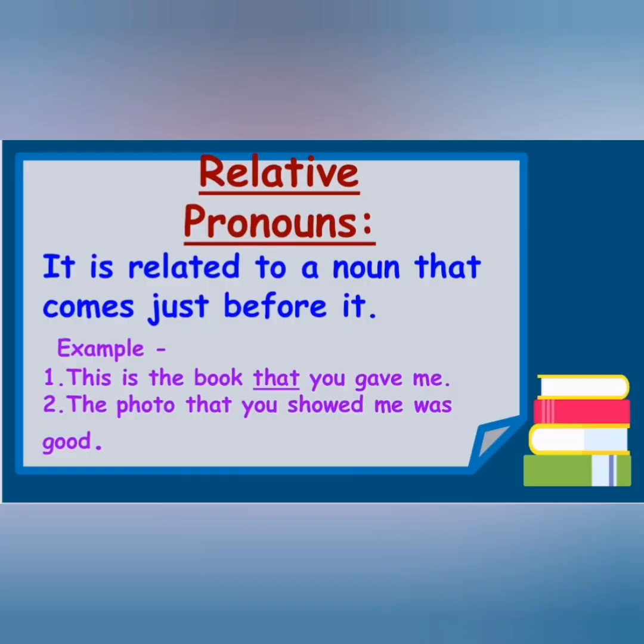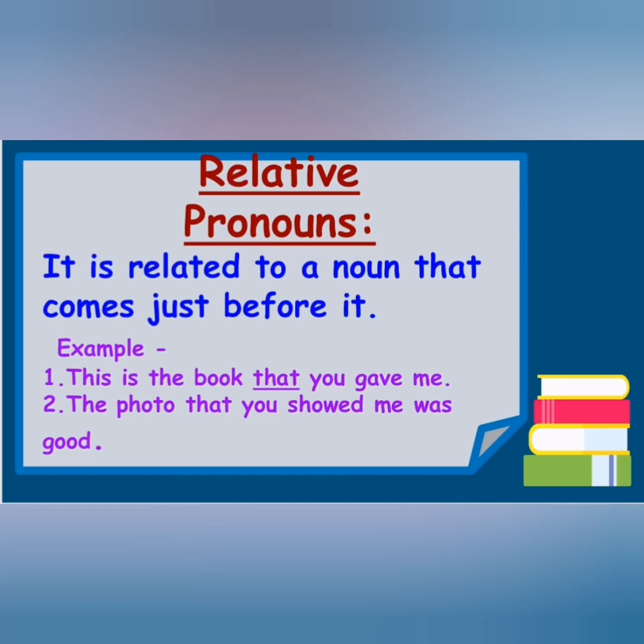A relative pronoun is related to a noun that comes just before it. These pronouns can be that, who, which, whom. For example, this is the book that you gave me. Here comes a relation of the noun with the pronoun. This is the book that you gave me means ये वही book है जो तुमने मुझको दी थी. Now here the noun is book.